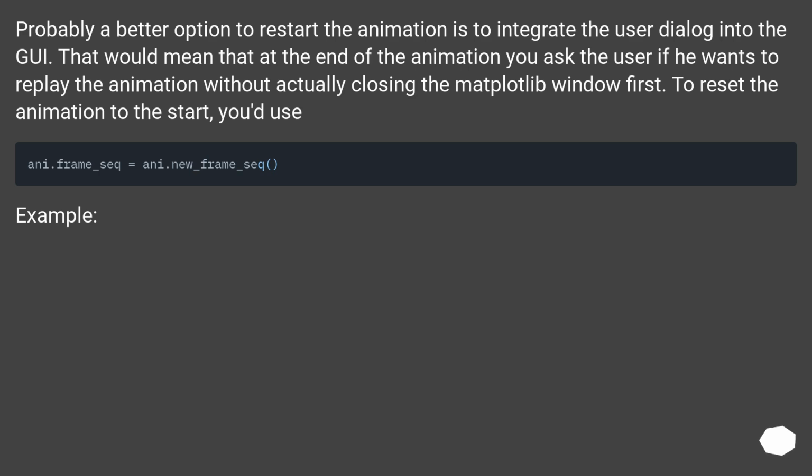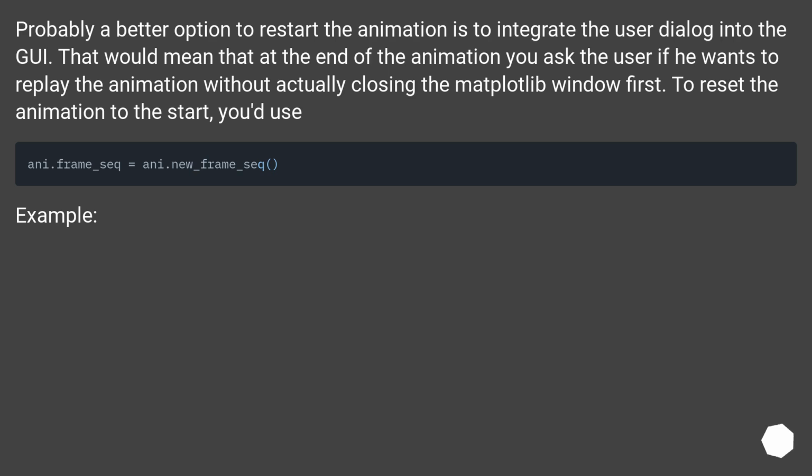Probably a better option to restart the animation is to integrate the user dialog into the GUI. That would mean that at the end of the animation you ask the user if he wants to replay the animation without actually closing the matplotlib window first.